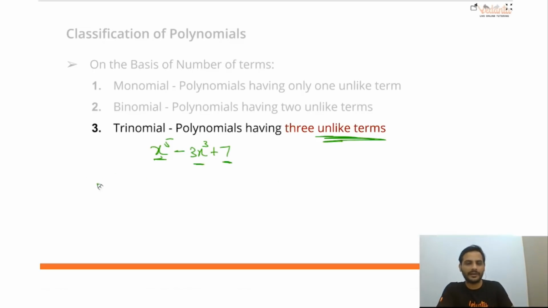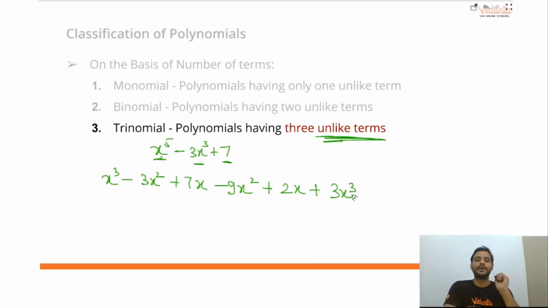Understood? For example, let me give you a question. Suppose I say x cube minus 3x square plus 7x minus 9x square plus 2x plus 3x cube, or wait, let me change it, plus 2x minus x cube minus x cube.